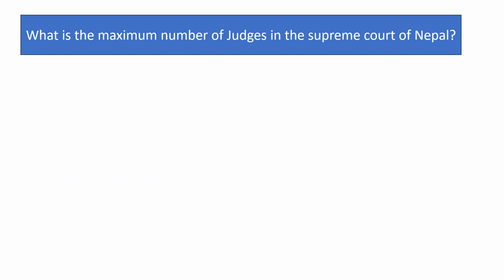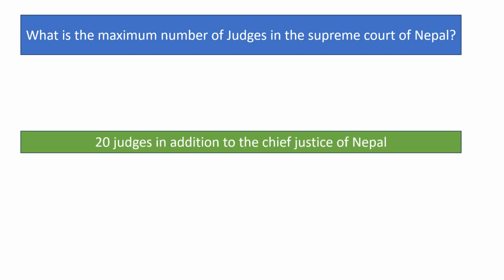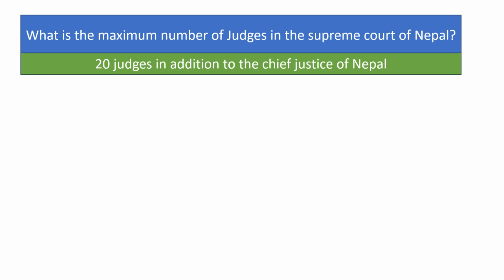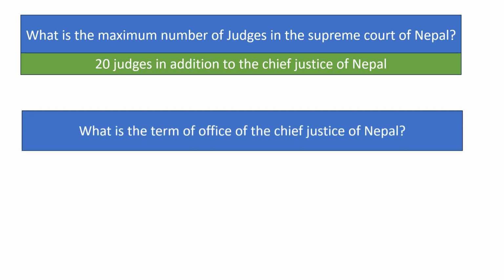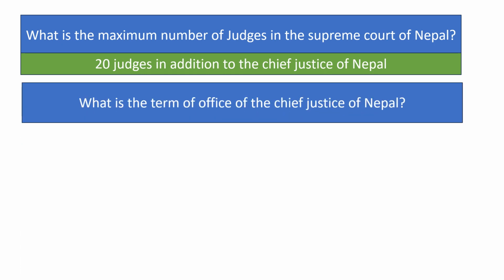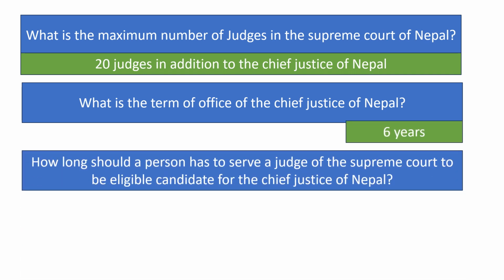What is the maximum number of judges in the Supreme Court of Nepal? 20 judges in addition to the Chief Justice of Nepal. What is the term of office of the Chief Justice of Nepal? 6 years. How long should a person have to serve as a judge of the Supreme Court of Nepal to be an eligible candidate for the Chief Justice of Nepal?